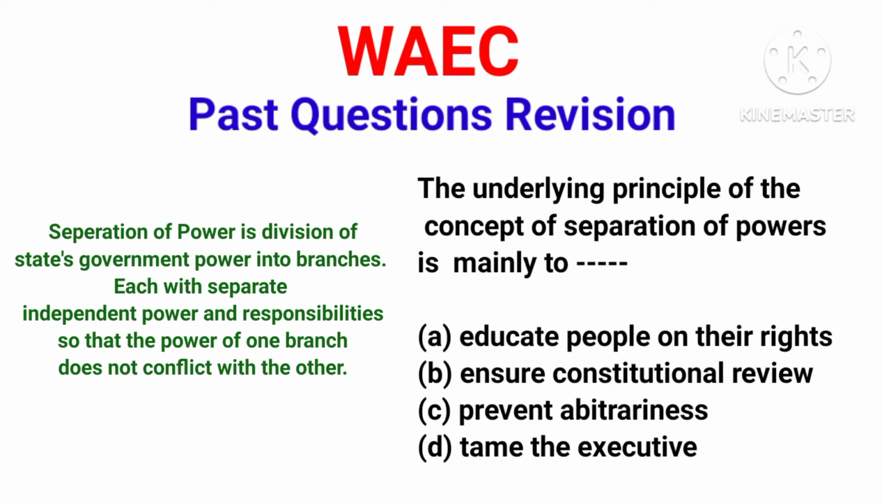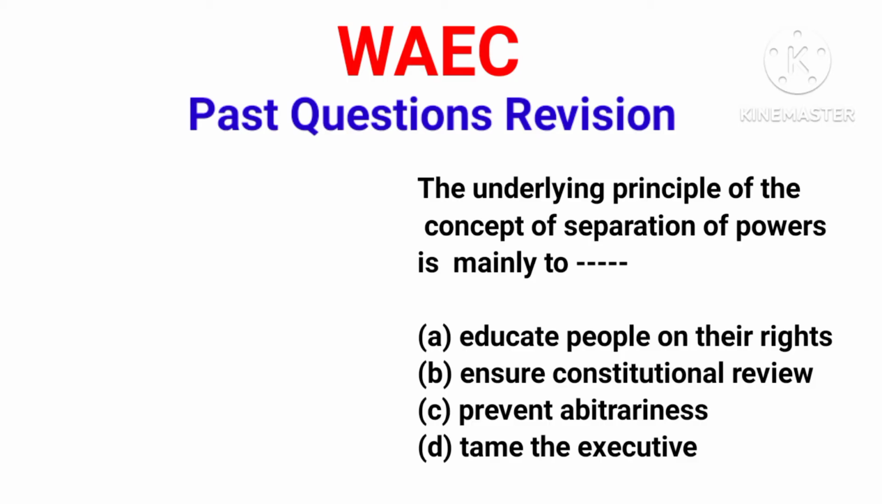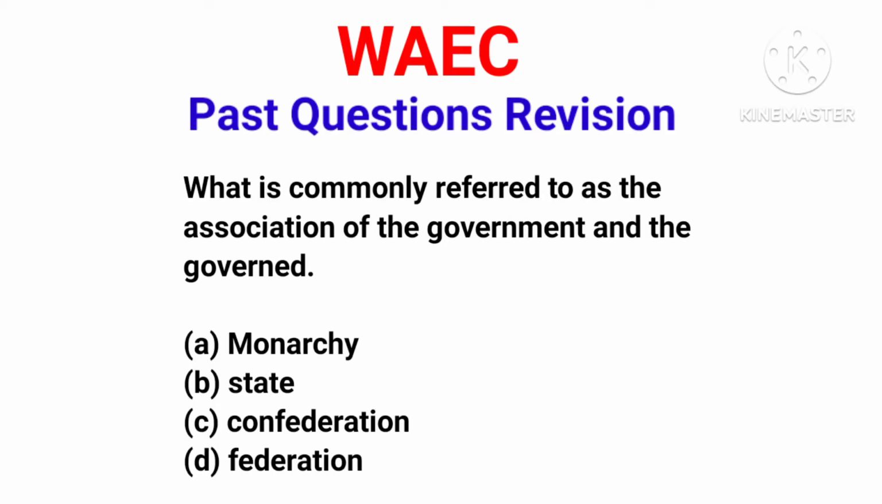So the executive cannot do what the judiciary ought to do, and the judiciary cannot do what the legislature has to do. So option C is the correct answer, to prevent arbitrariness. Arbitrary means doing something unchecked, doing something the way you feel without minding whether it's right or wrong. Option D, tame the executive. This is not the correct answer. That's not the essence of separation of power. Now let's move to the next question.